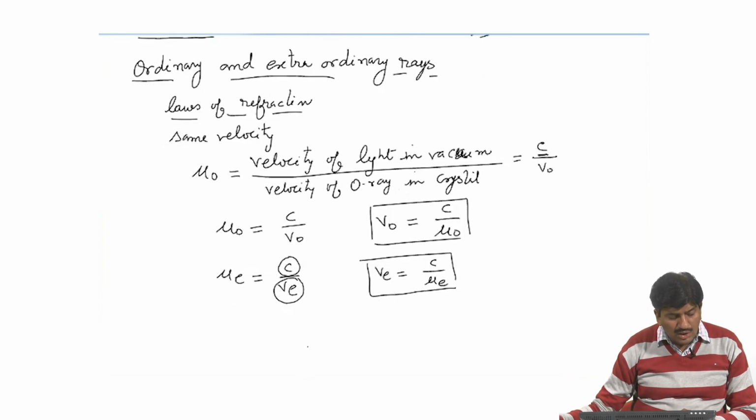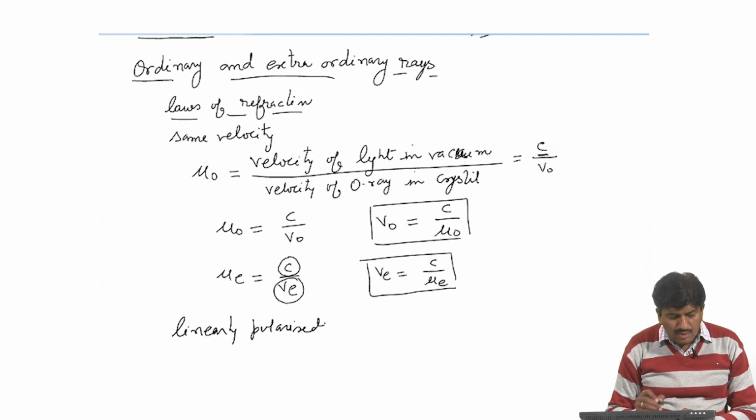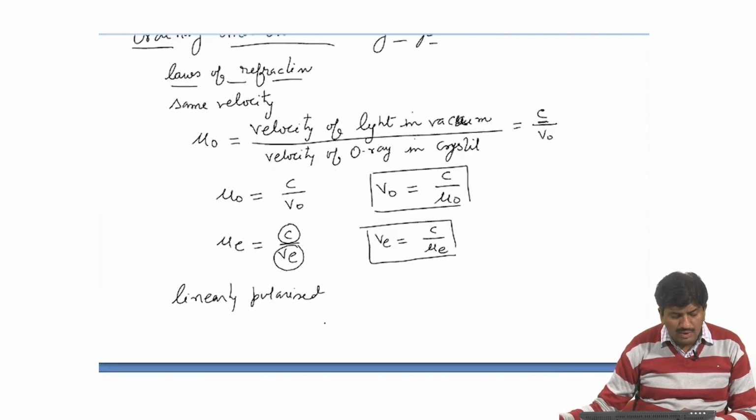Next property of O ray and E ray: both O and E ray are linearly polarized. The two rays separate out in a crystal when the light is incident at an angle to the optic axis. They travel in different directions with different velocities.